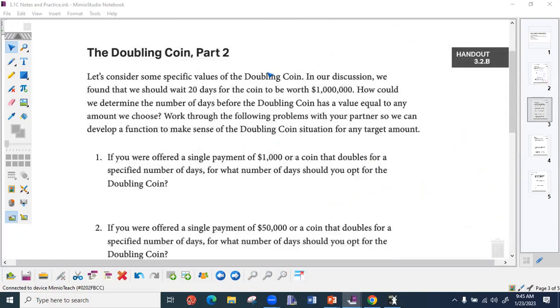All right. So the conclusion here is we discovered after we did our whole math, it was about 20 days, right? Ta-da, the answer was on the back all along. So it took about 20 days for the coin to be worth $1 million. Now it's asking us, how could we determine the number of days before the doubling coin has a value equal to any amount we choose? So, what is it asking us to do? Find an equation. If we're now given our output instead of our input, what type of equation are we looking for?